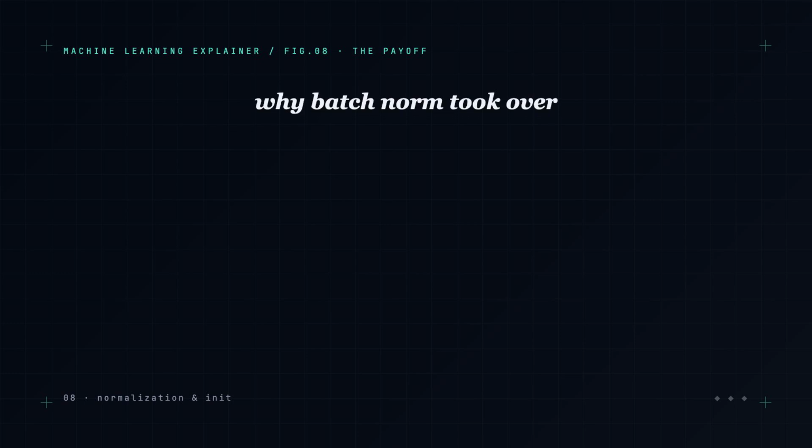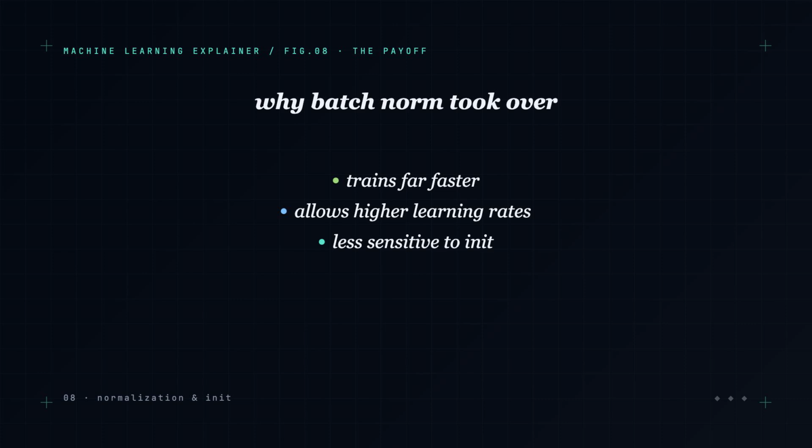The payoff is big. Networks with batch norm train dramatically faster. You can use higher learning rates without diverging. They're less sensitive to how you initialized. And because each batch's statistics are slightly different, it even adds a little noise, a mild regularization bonus on top. For years, batch norm was the trick that made very deep networks practical.